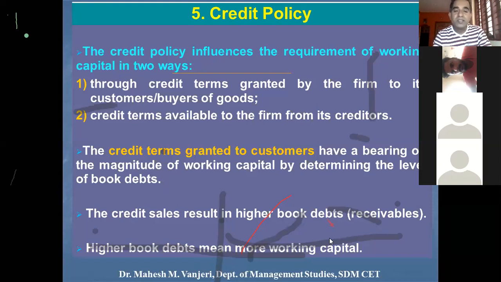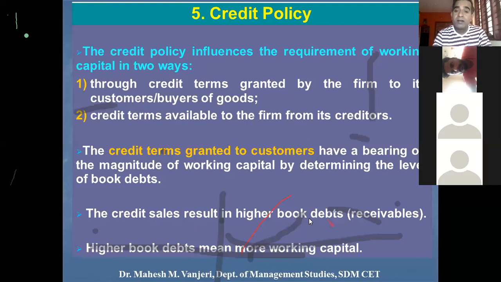Okay, so it means if a company is into habit of selling both on cash basis as well as a credit basis, let us assume that the company sells 20% of its finished goods on cash basis and 80% of its finished goods on a credit basis. So we can understand here that a larger proportion of the finished goods are sold on credit basis. Hence, the credit sales are higher. The debtors or book debts also will be higher.